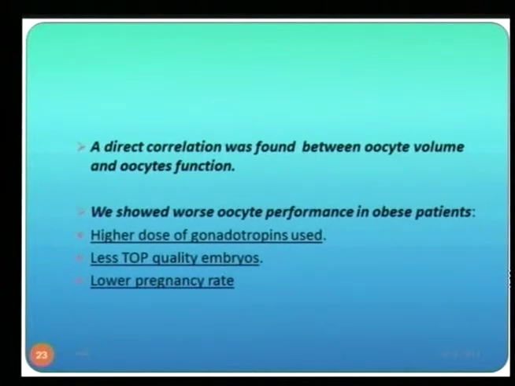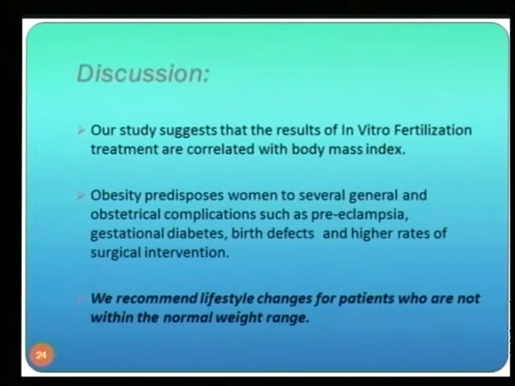A direct correlation was found between oocyte volume and oocyte function, and we showed worse oocyte performance in obese patients in terms of higher dosage of gonadotropin use, fewer top quality embryos, and lower pregnancy rate.